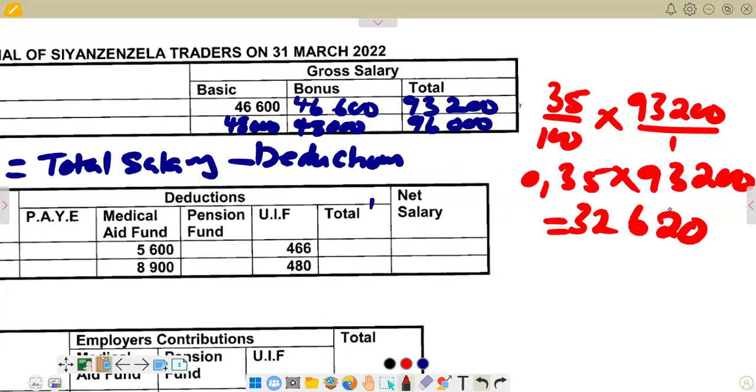If you say 0.35 and then you multiply by 93,200, you get 32,620. So this is the amount that we have for PAYE, which is pay as you earn, for the first, which is Kune. So we are just going to enter it as it is.